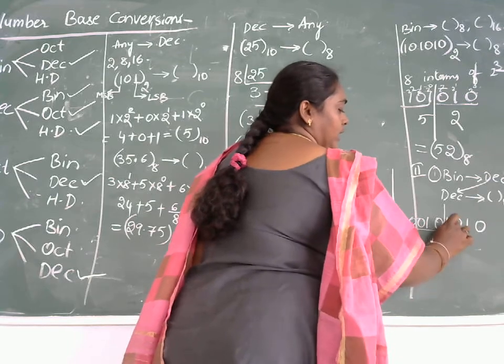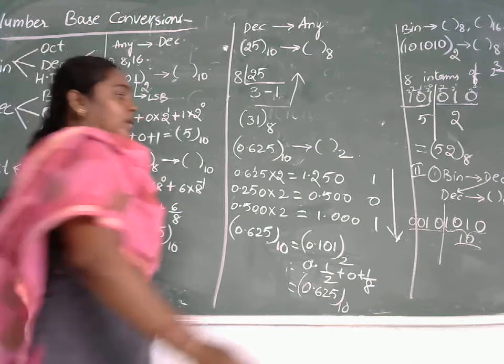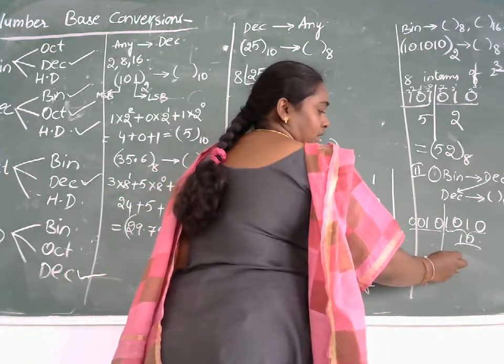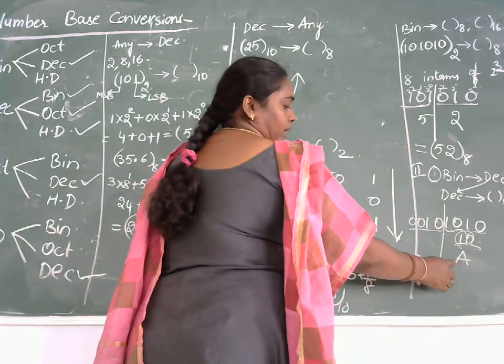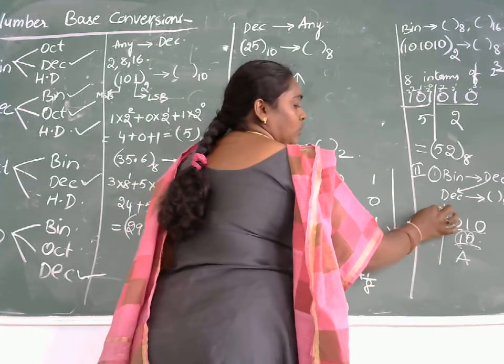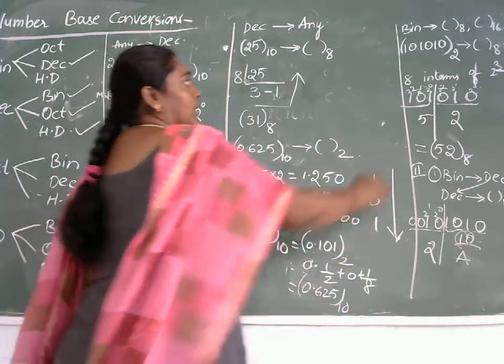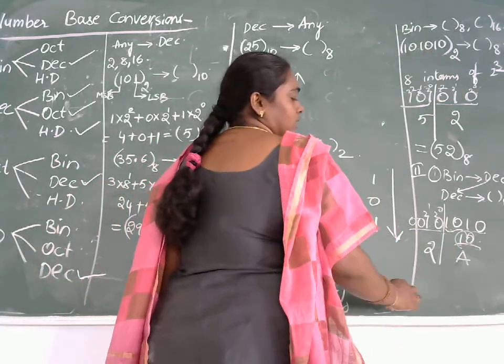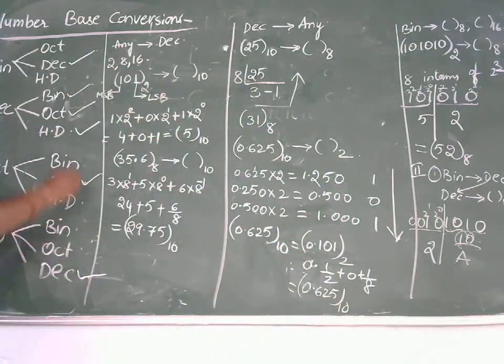Here this equivalent is 10, but in the hexadecimal number system, we cannot directly represent 10. Instead of 10, we need to replace it with A. This is 2 power 0, 2 power 1, which is equivalent to 2. So the equivalent of 101010 in hexadecimal is 2A. This is how to convert binary to octal and binary to hexadecimal.